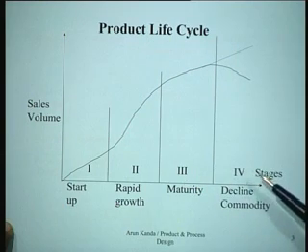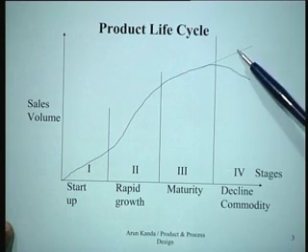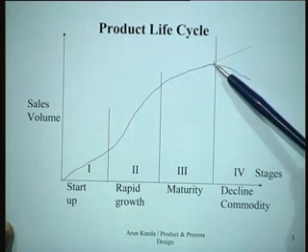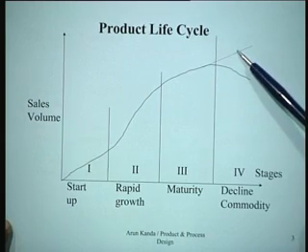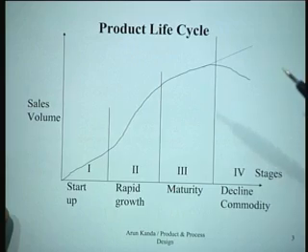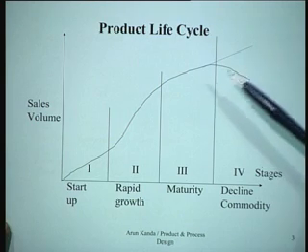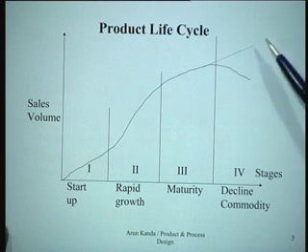And finally, the product can take 2 possible roads. It can either decline, or it can grow at a steady rate in the form of what is called a commodity. It means the product has become so popular that it is like a household commodity, which is needed every day from period to period. So for instance, a product like soap of a particular brand might have become a commodity and is therefore now at this stage of the life cycle.